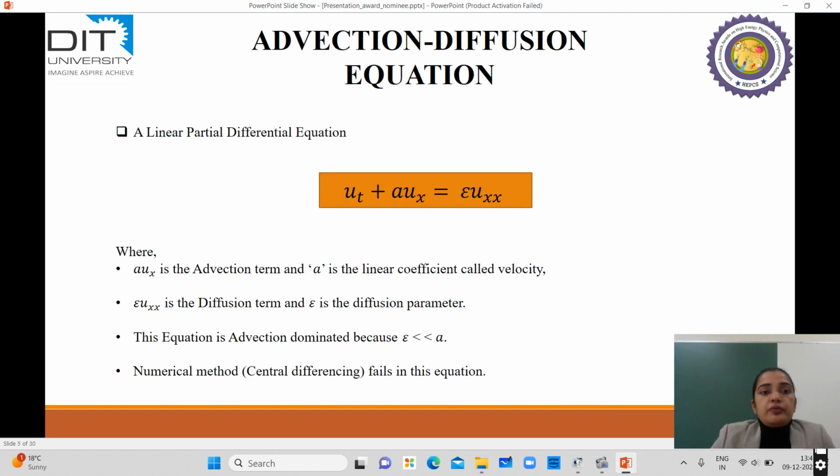Firstly, we will study the advection diffusion equation, which is basically the base of the damped forced KdV equation. This is an example of advection diffusion, which is a linear partial differential equation in which the second term represents the advection term, and the third term represents the diffusion term. This equation is basically advection dominated because epsilon is very small compared to a. And in this equation, we have found that the central differencing numerical method will fail.